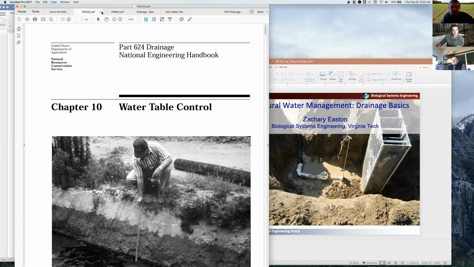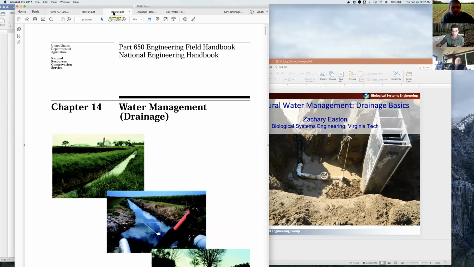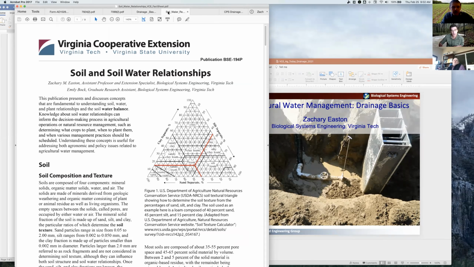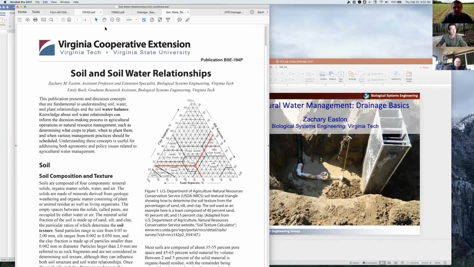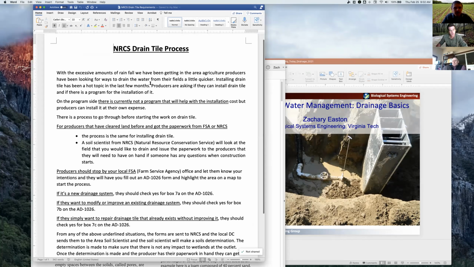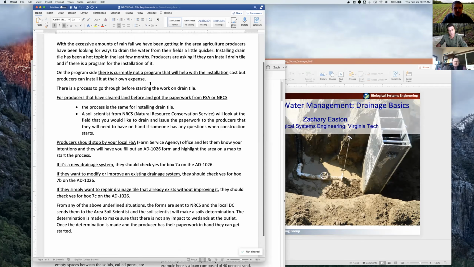So there's water table control and drainage water management, and then a few VCE publications that are relevant to this topic as well. And so I'll share all of these with Robbie and my presentation as well after the presentation today. And I guess there's this other form too. So sort of just an FYI on what you should do if you're thinking about a drainage system.